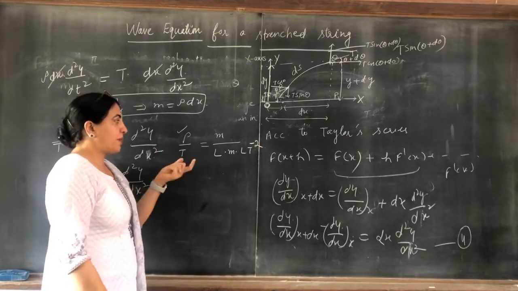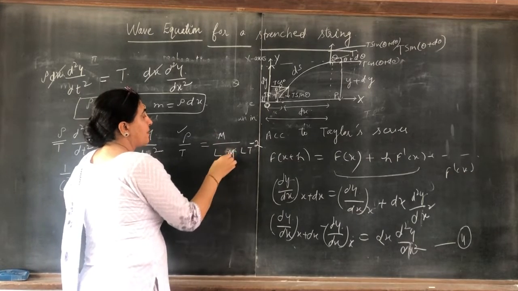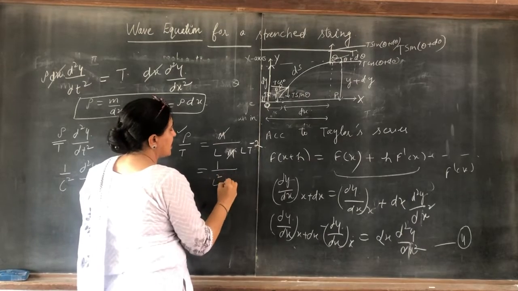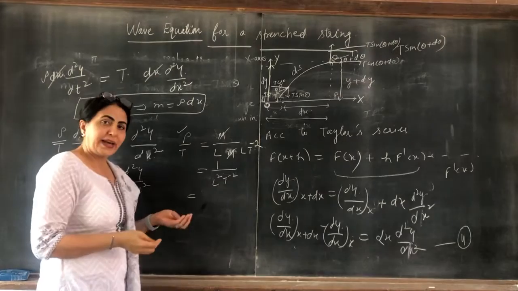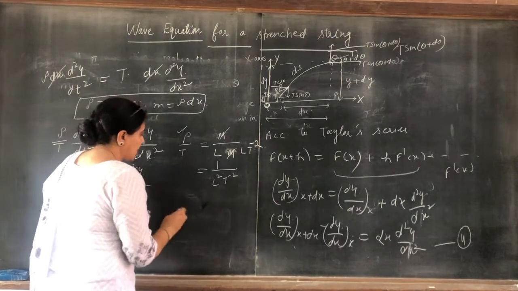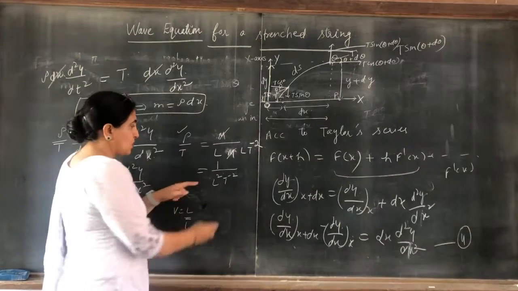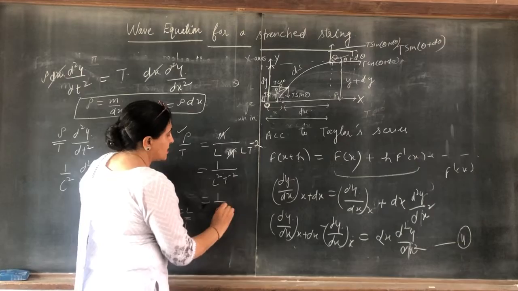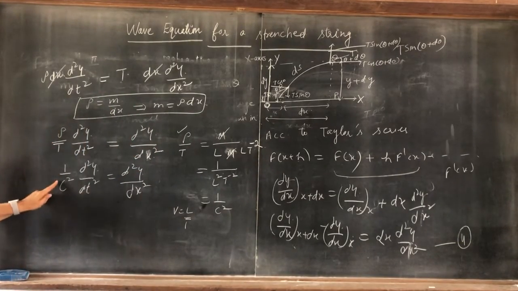The dimension of m is mass, capital M, so M goes with M. So this is 1 over L square T to the minus 2. Length by time is velocity. So rho by T is 1 over c square.